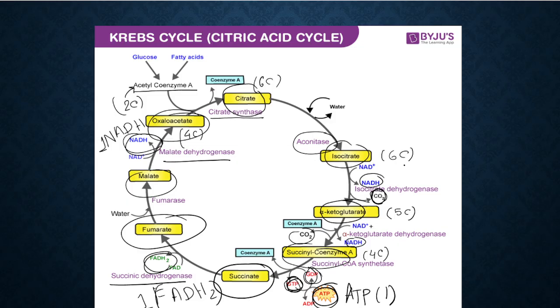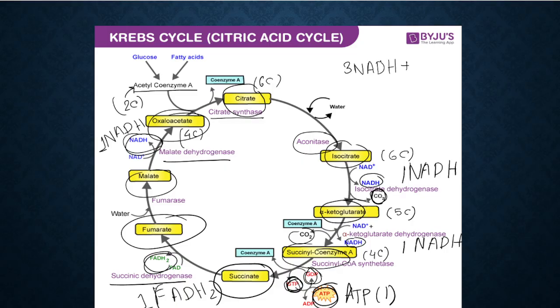So here we get one NADH, and here we get one more NADH. Now you just calculate what are the final products we are getting. If there is one turn of the citric acid cycle, if one acetyl coenzyme A enters, what are we going to get? 1, 2, 3. 3 NADH we are going to get. This is the final product.